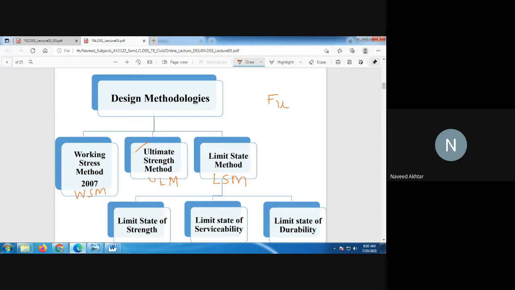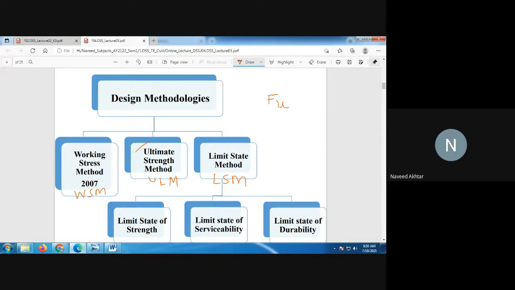You know that if there is excessive vibration, you will not go under that structure. You will fear. If you walk over a surface and it is vibrating, you will not walk over it. So there is no comfort in the ultimate load method.